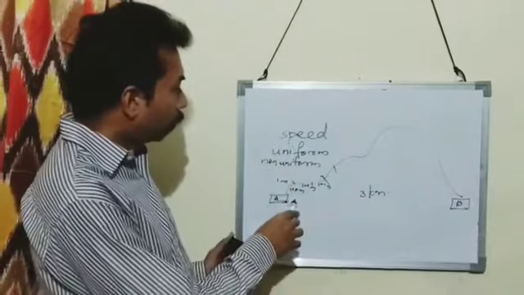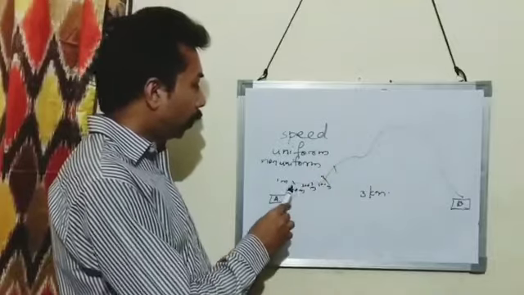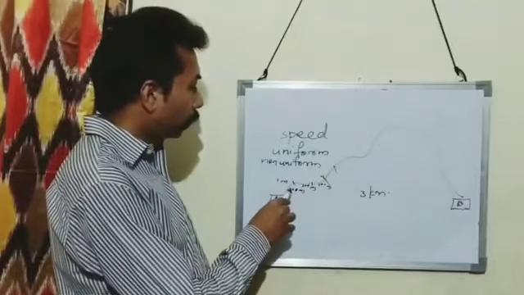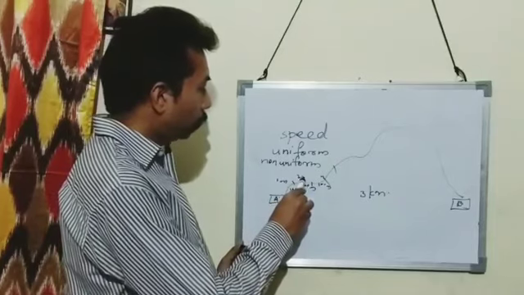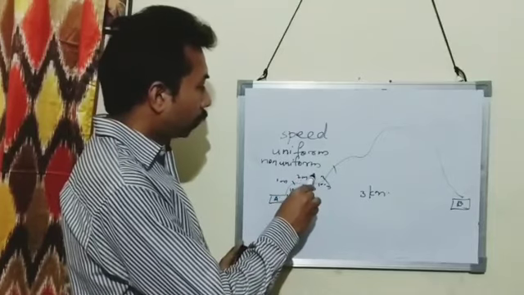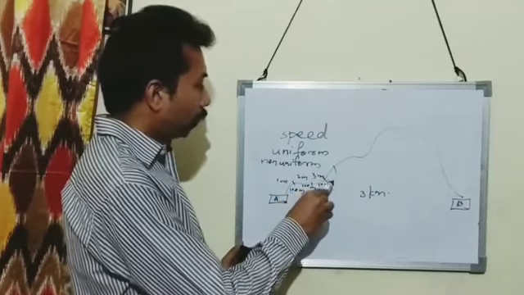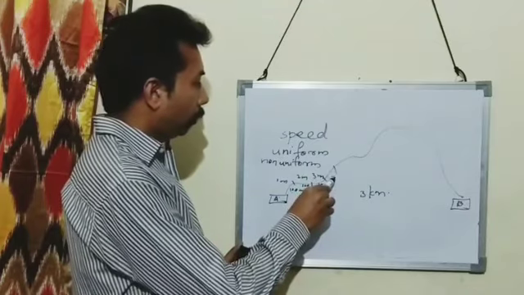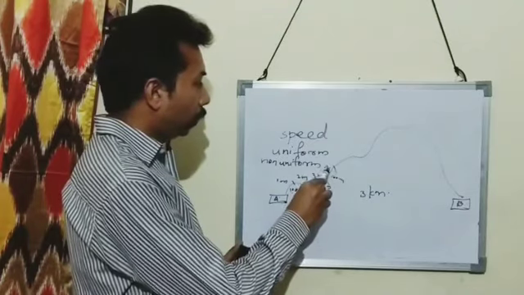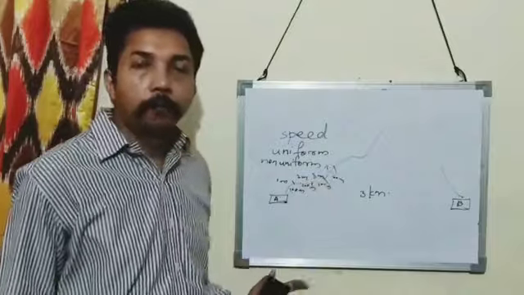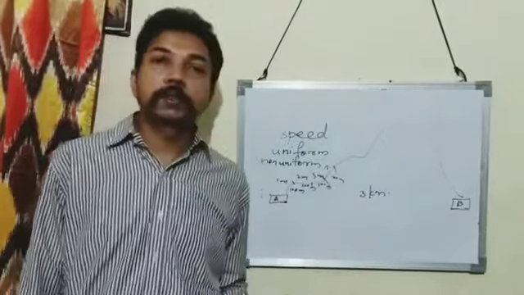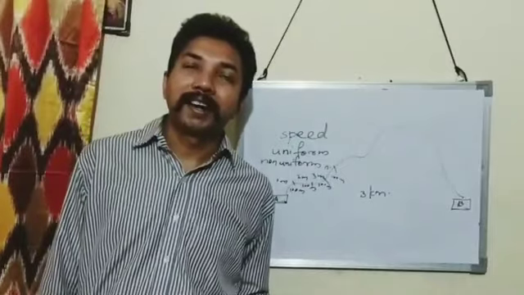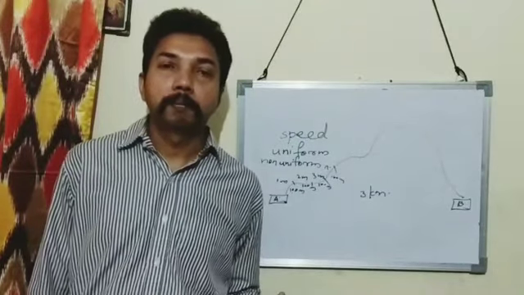Suppose that a boy goes from A to B. Suppose that the first 100 meter is covered in 1 minute. Second 100 meter is covered in 2 minutes. Third 100 meter is covered in 3 minutes. Next 100 meters, suppose he may cover in 2 minutes, etc. Here you can see that equal distance is covered in unequal interval of time.